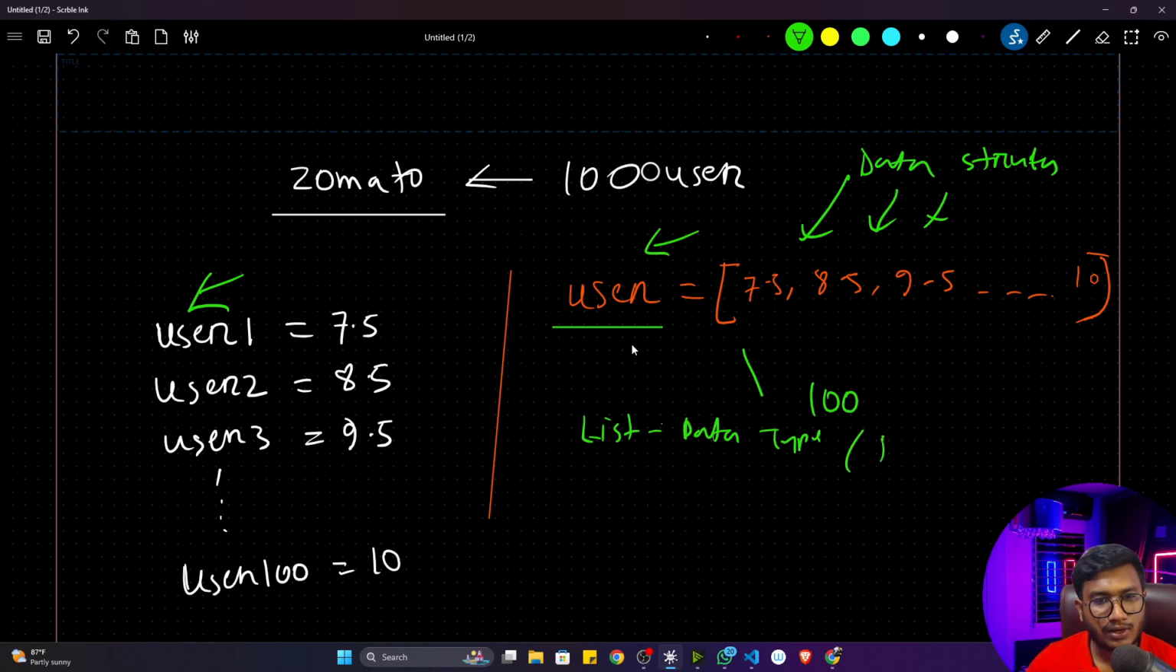Okay, it can also be called a data structure. Both can be called that. I hope this part is clear now.